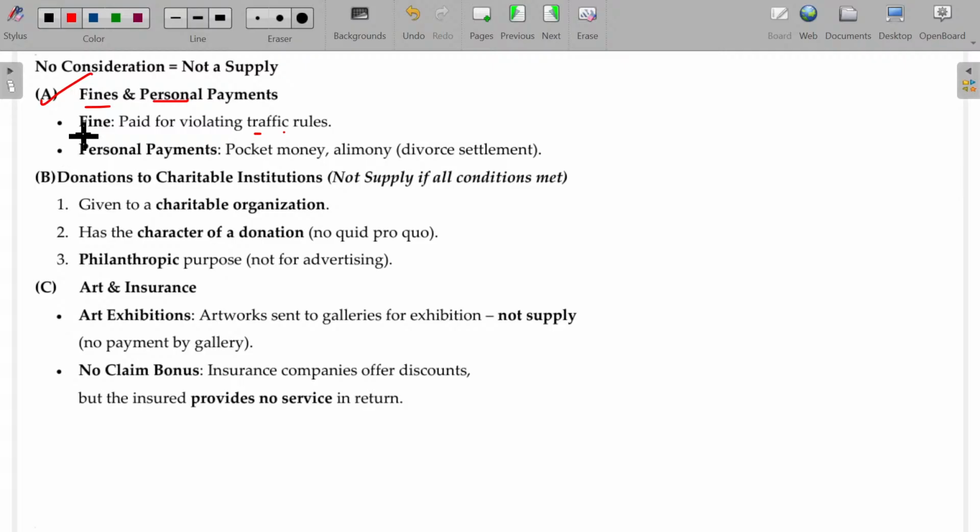It's not supply. And personal payments, like money you get from your parents, pocket money, or alimony like a divorce settlement, are also considered not supply, because there is no reciprocal action. A and B: A should give some goods or services, and in return B should give the consideration. In case of a fine, there is no action from A to B. Similarly, in case of pocket money, there is no action between A and B, only consideration passes. And alimony also. In these cases, of course, this will not be supply.